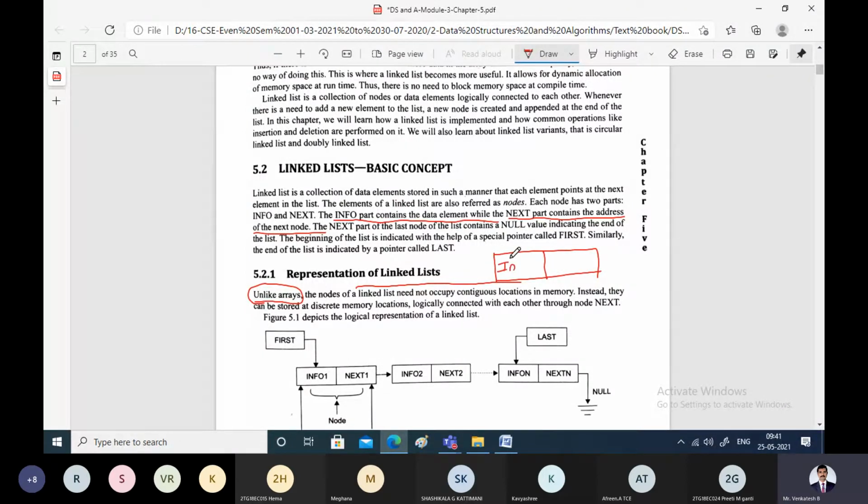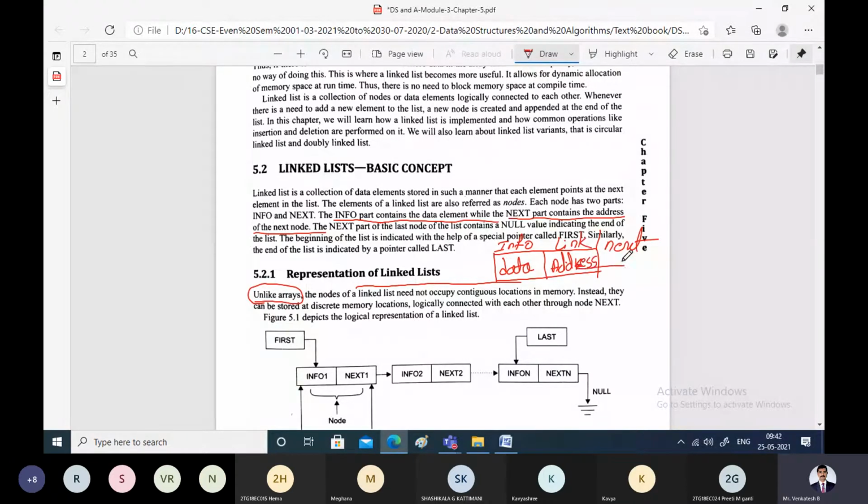The first part here is the information part, or the data part. You can give any other names. The first part is the information part and the other part is the link part, also called the next pointer, or whatever name you can give. The information part will contain the actual data, and the link part will contain the address of the next node.